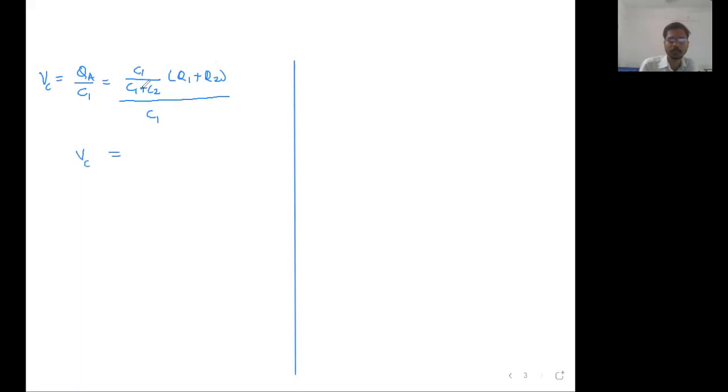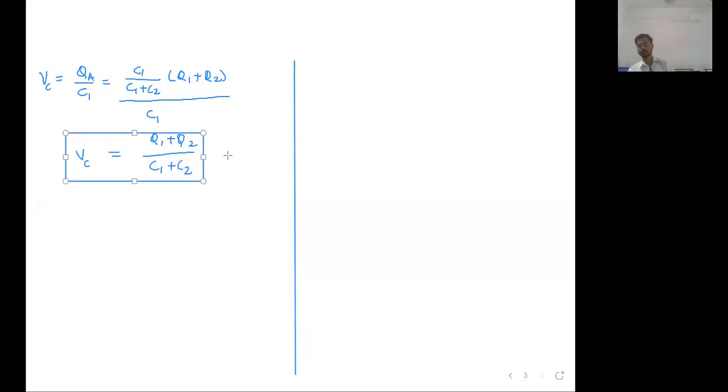Sir, this C1 and this C1 get cancelled. What remains? Q1 plus Q2 as it is, divided by C1 plus C2 as it is. So this is the formula for common potential: total charge upon total capacity, Q1 plus Q2 upon C1 plus C2. This is the common potential, the final potential. Reply in the chat box, clear and written.